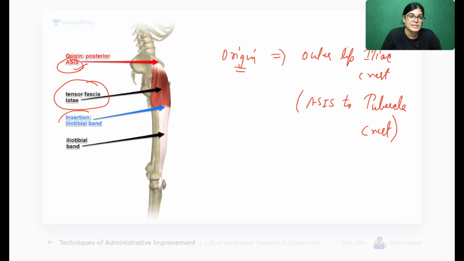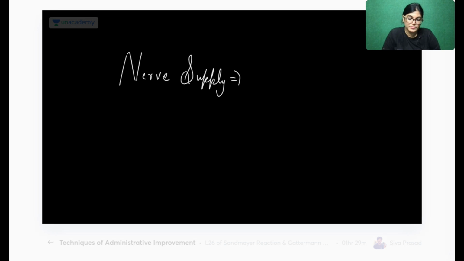This is the origin: the outer lip of the iliac crest, from the anterior superior iliac spine to the iliac tubercle of the crest. And where is the insertion? Everybody knows the insertion is in the iliotibial tract. Now what is the nerve supply of tensor fascia lata? Yes, absolutely right. It is the superior gluteal nerve.